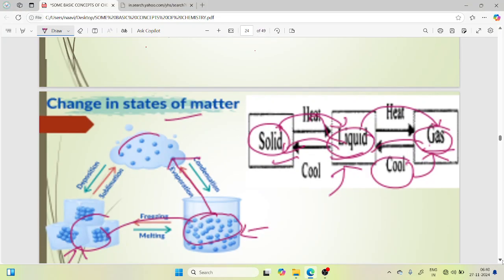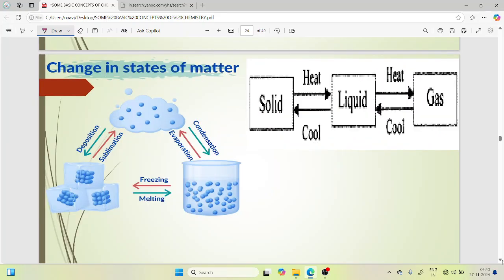Okay. So now next, change in state of matter. These solid, liquid, gases, we can change their state. Solid is converted into a liquid with the help of heat.